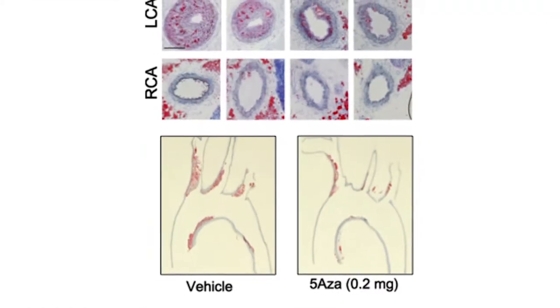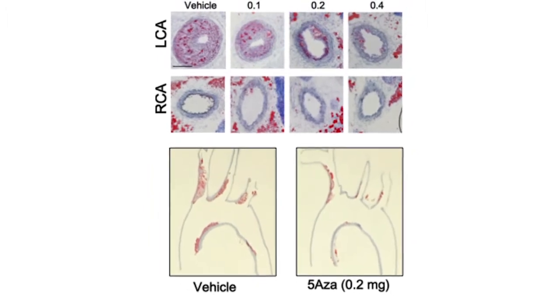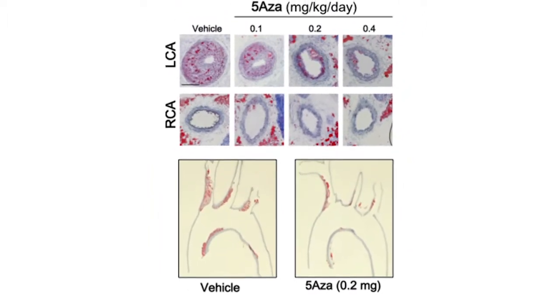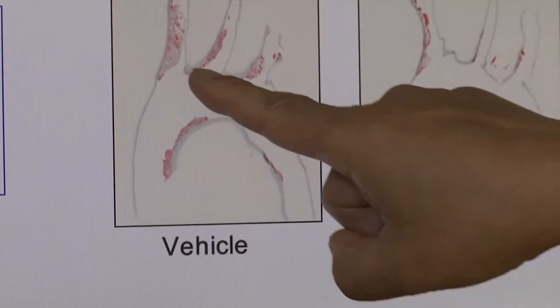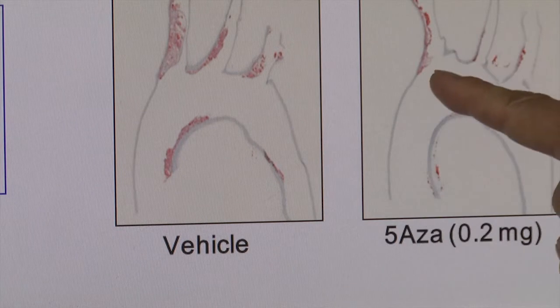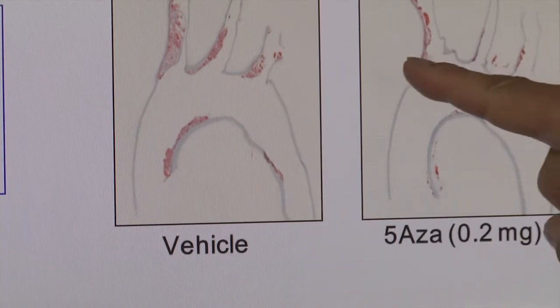In a different model, we also tested the effect of 5-ASA, in this case a Western diet-only model without involving surgery, for 2 months. They develop atherosclerosis in the aortic arch, especially in the innominate region, which can be inhibited by treating mice with 5-ASA. These data suggest that 5-ASA, by inhibiting DNMT, can significantly reduce atherosclerosis.